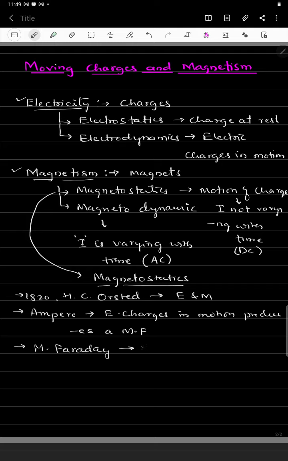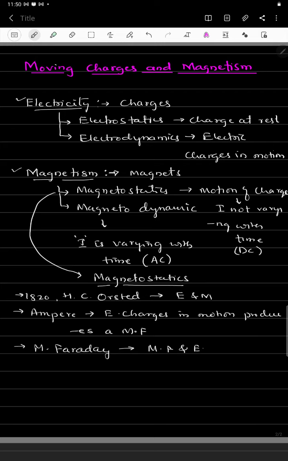He showed the vice versa, the relation between the magnetic field and electric current. He changed the magnetic field, observed a galvanometer, and got changes in the current. So when the magnetic field is changed, electricity is produced.